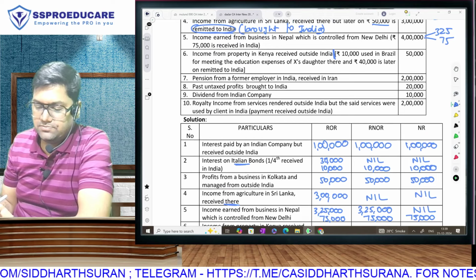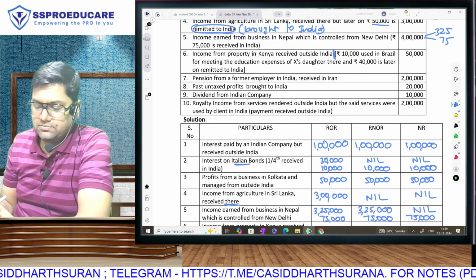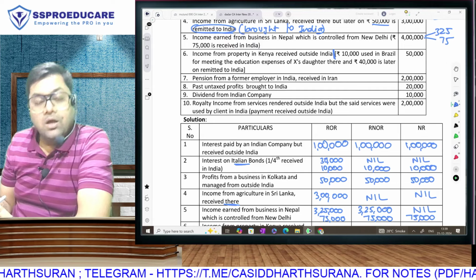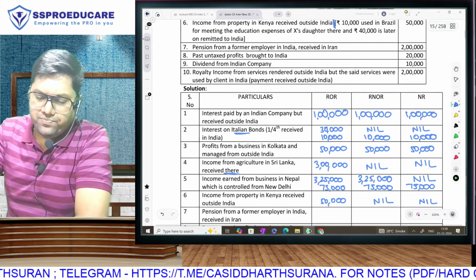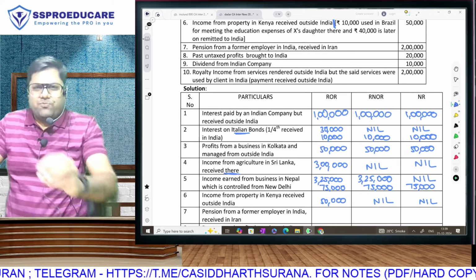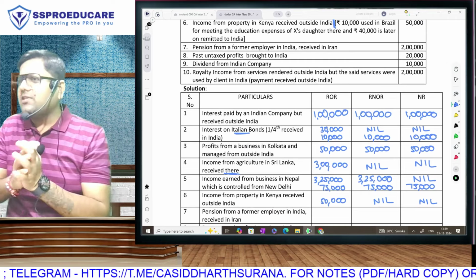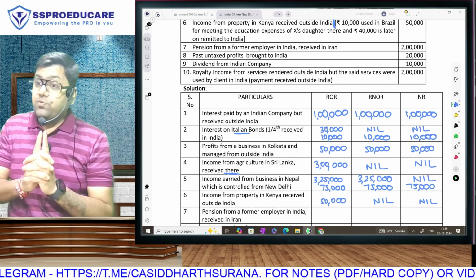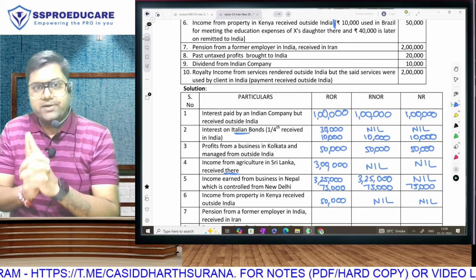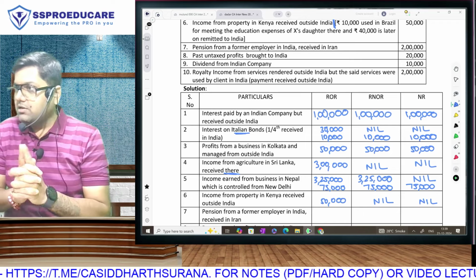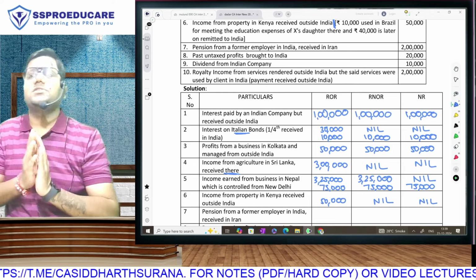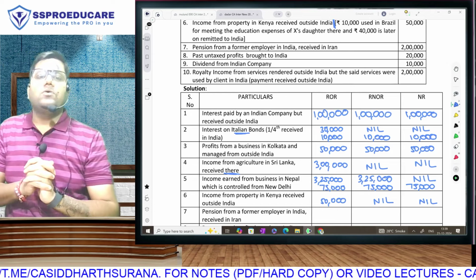Pension from a former employer in India received in Iran, rupees 2 lakhs. Okay, ladies and gentlemen, for this I will have to spend a few minutes making you understand the concept of pension. If you understand the concept of pension, later in our chapter Income from Salary, you will get a better understanding. Sir, what is this thing called pension?